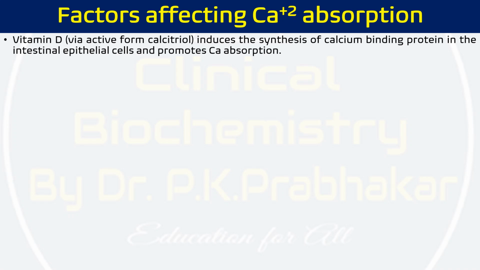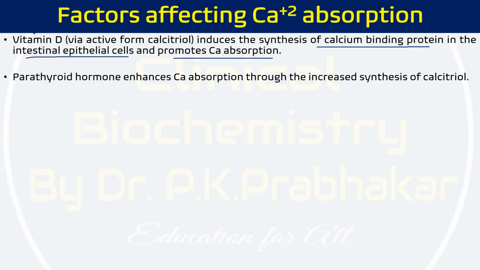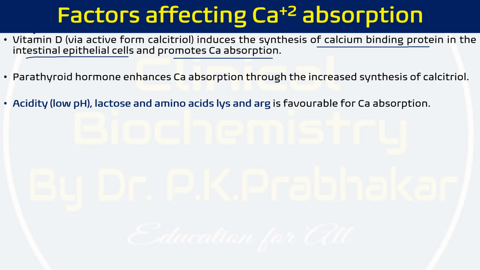So this vitamin D normally induces the synthesis of calcium binding protein in our cells, especially in the intestinal epithelial cells. When we have calcium binding proteins, calcium absorption will be promoted. So vitamin D helps in calcium absorption by synthesizing more calcium binding protein. Then we have parathyroid hormone, PTH, which also increases calcium absorption through increased synthesis of vitamin D3. More vitamin D3, more calcium binding proteins, and ultimately more absorption.